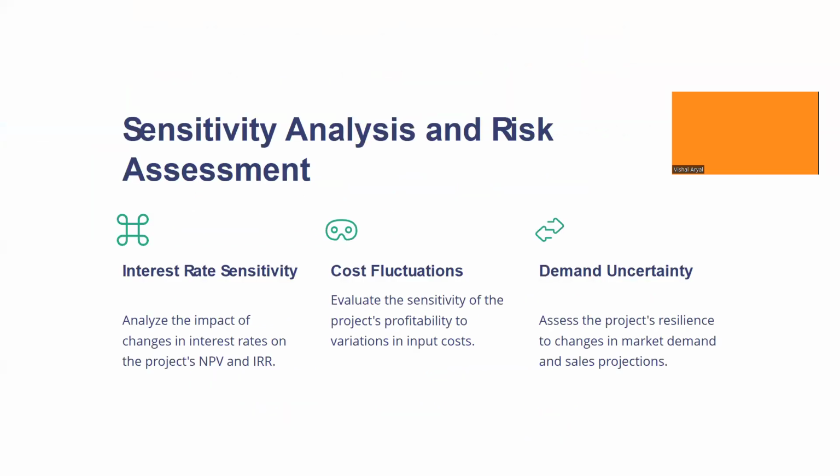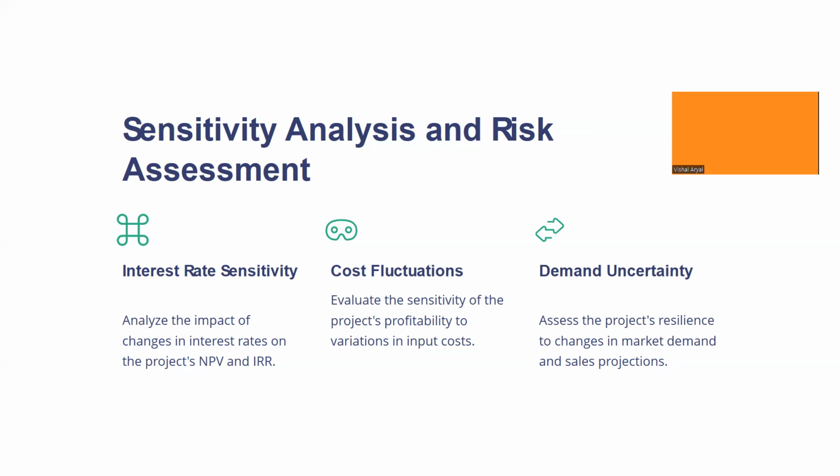So we will talk about sensitivity analysis and risk assessment and their importance. Interest rate sensitivity helps to analyze the impact of changes in interest rate on the project's NPV and IRR. Cost fluctuation helps to evaluate the sensitivity of the project's profitability to variation in input cost and demand uncertainty.